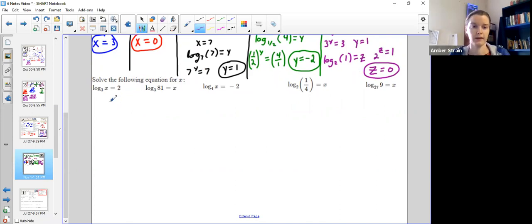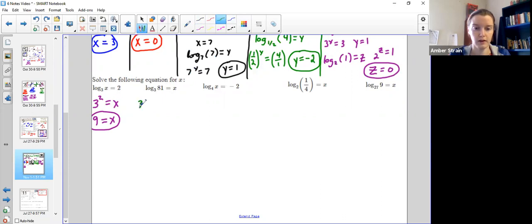Okay, now this one, it's in the logarithmic form. I'm going to switch it back out to the exponential form to see if it's more familiar. So the base of 3 to the power of 2 equals that inside x. Remember, it always equals the exponent. Well, look at that, this one's already solved. I just need to evaluate 3 squared, which is 9, and I'm done. There's the answer. So it really just took me putting it into exponential form, and then I was pretty much there.